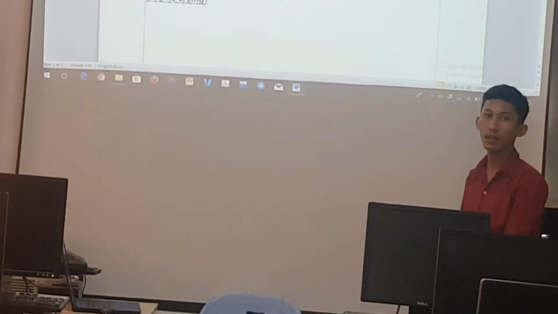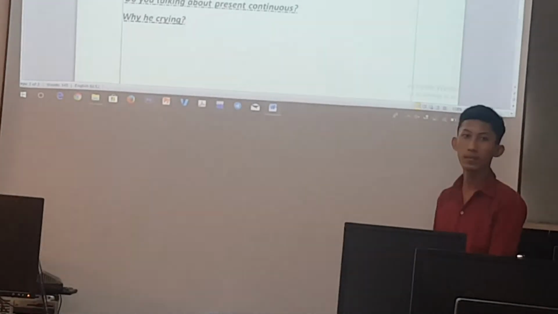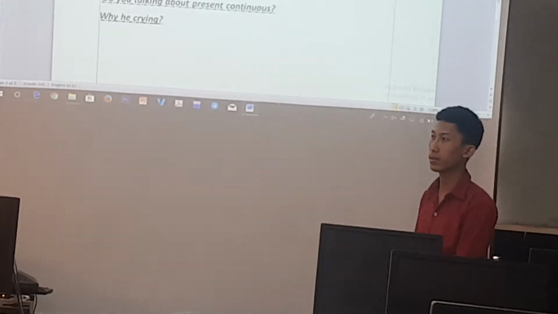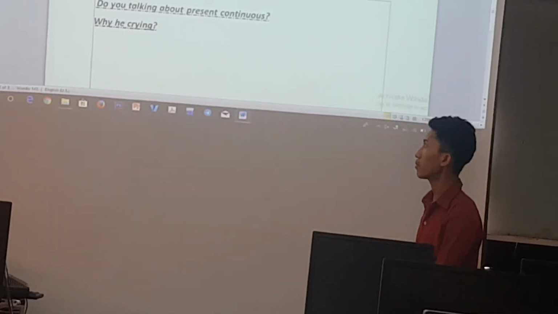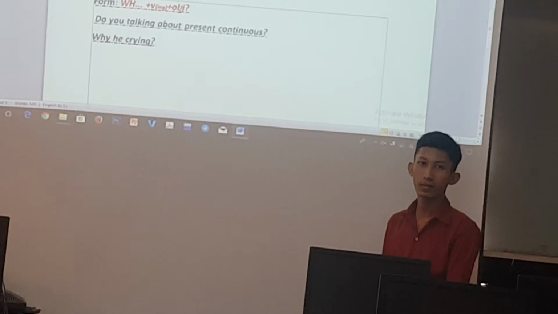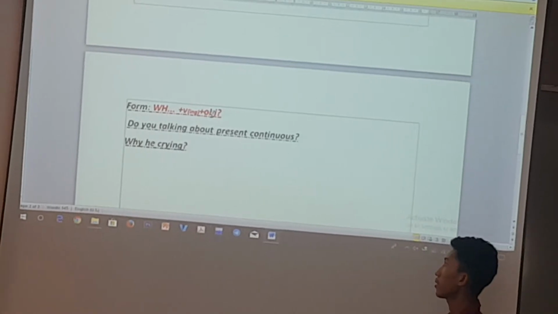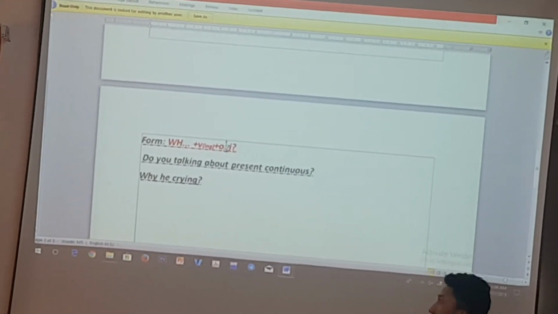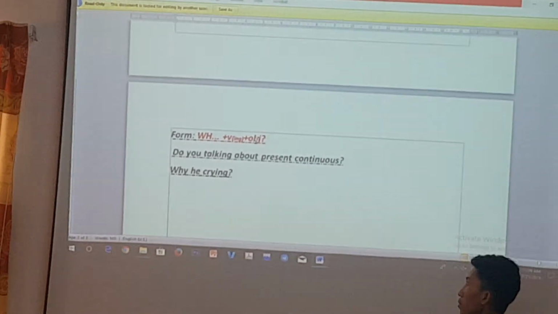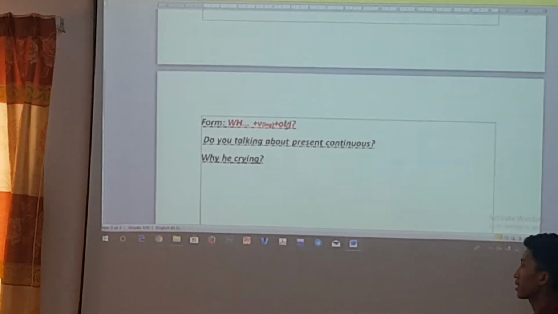This one indicates that you just want to use it with WH question. But besides that, you also can use it like a yes/no question as well, right? Like am, is, are plus subject plus verb-ing plus an object. In the case that you just want to use a yes/no question, you can change the form from the WH question. You better have am, is, are, plus subject plus verb-ing and then an object.